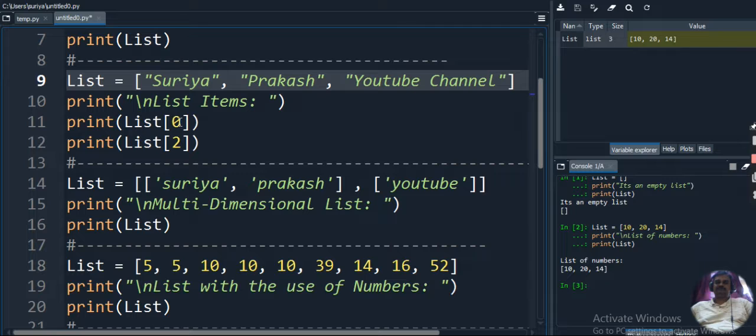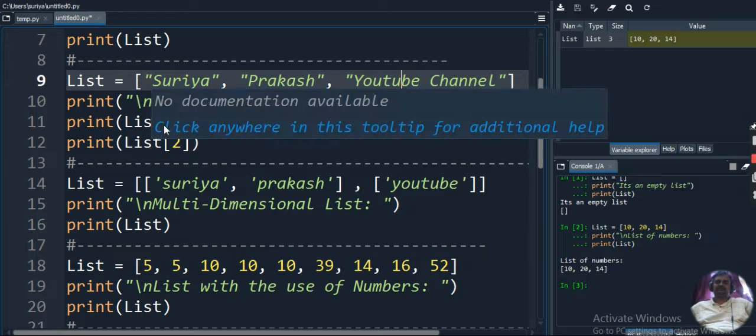I am displaying the 0th position and the second position. So I will get Surya as well as YouTube channel. Prakash will not be displayed because that is in position 1, which I am not displaying. So I am just displaying the list items according to the position. Whatever list you are creating, the items are taken by position value: 0th position, first position, second position, like that. Like arrays, we start from 0, and lists also have positions.